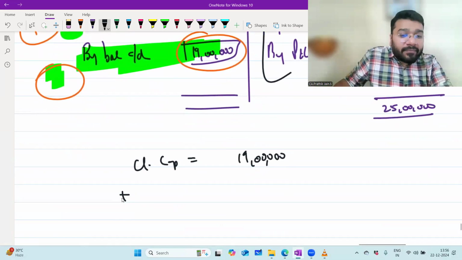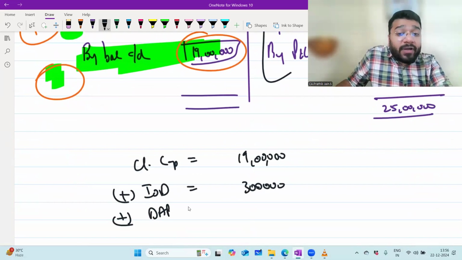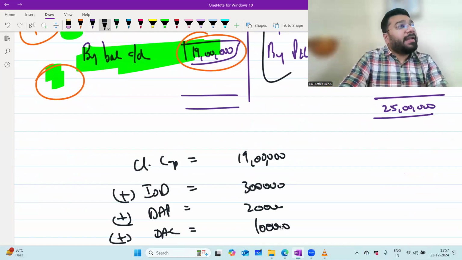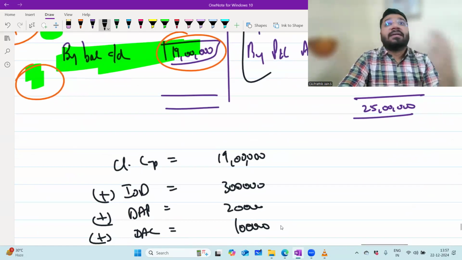So add interest on drawing, how much? 3 lakh. Add drawing against profit, how much? 2 lakh. Add drawing against capital, how much? 1 lakh. These three minus items are reversed by adding. How many plus items? Three plus items, now reversed by subtracting.